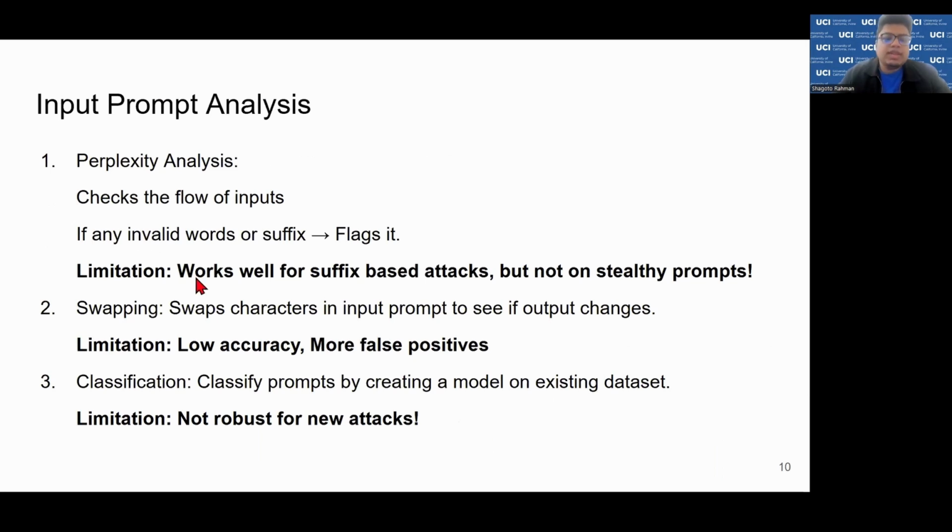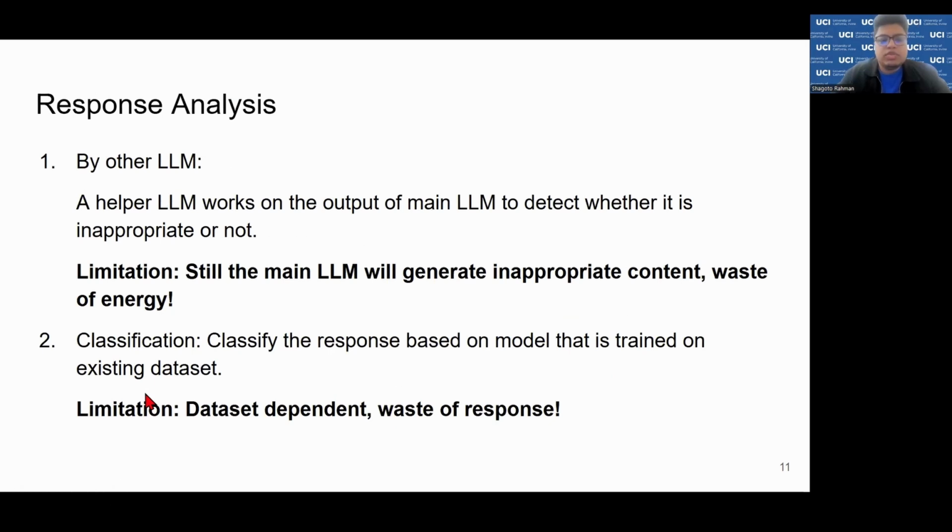So for example, Perplexity has this problem. It works well for suffix-based attacks, like when you add random suffixes, but not on prompts that have semantic meanings. And also swapping has higher false positive rates, and classification depends too much on the dataset and is not robust to new attacks. And the same goes for the response analysis.